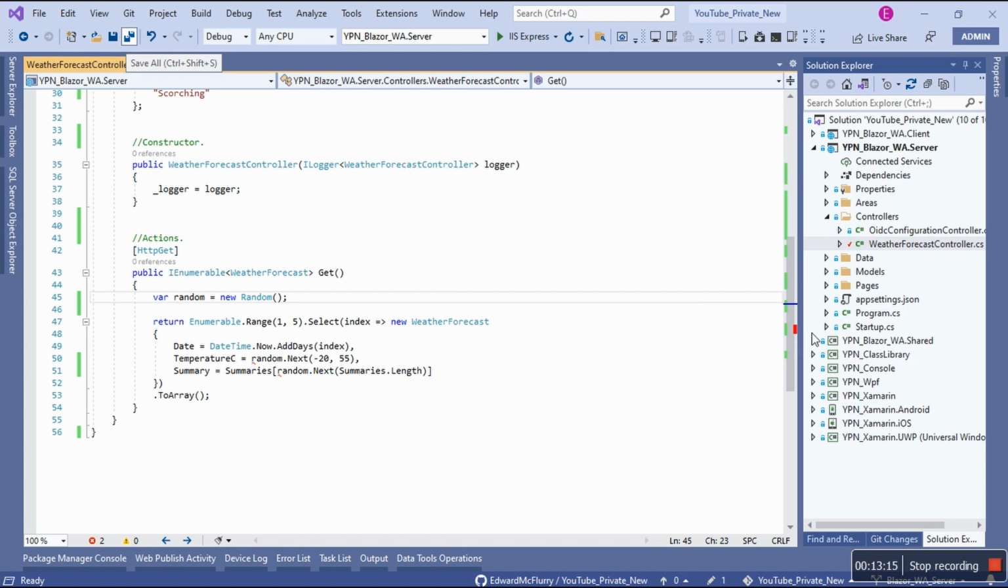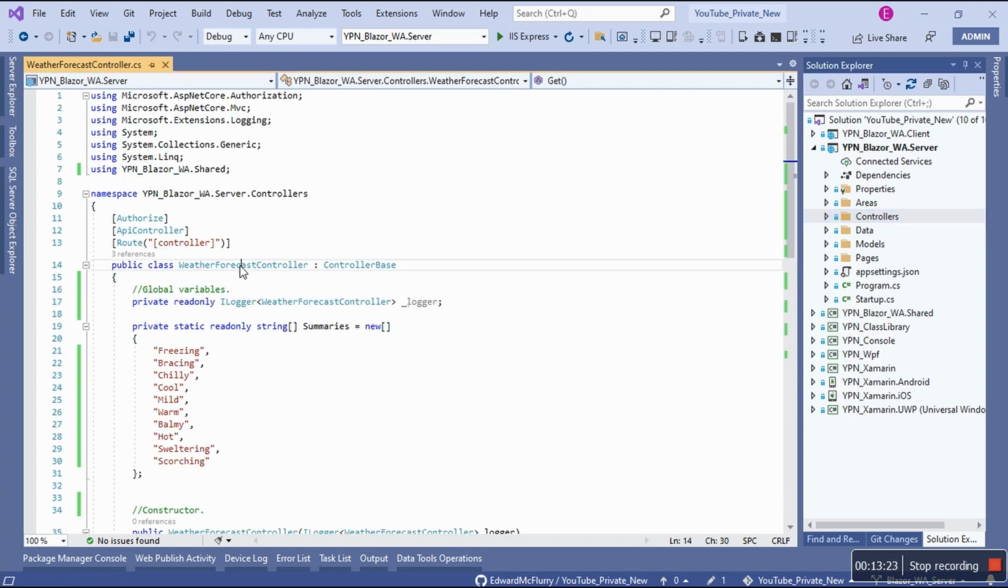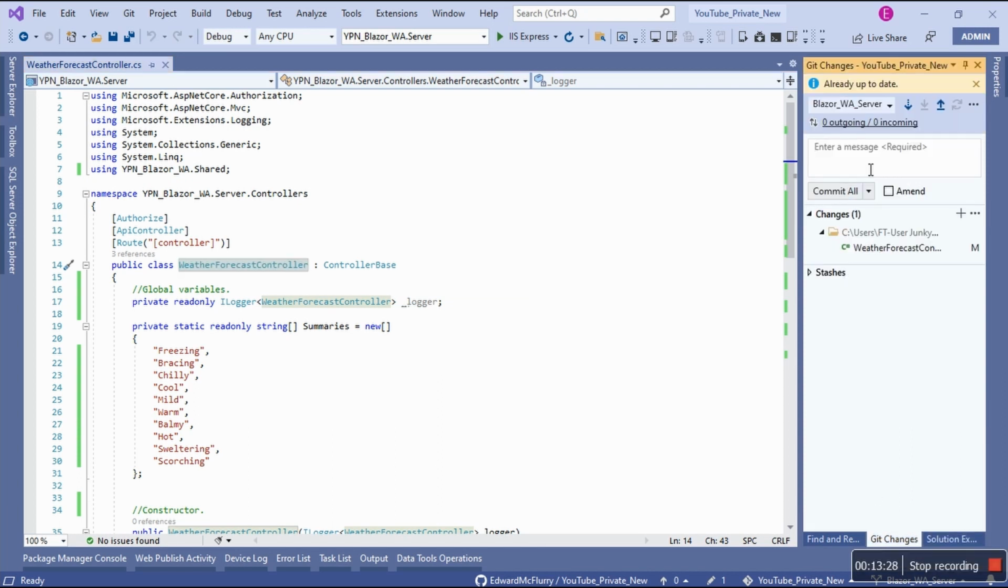Please make sure that there are no errors like this one. Give it a second. Okay, they're gone. We are done. So what we're going to do is write a commit message. This is how I do it. Which branch am I in? Blazor_WA_server. Then today's date is the 30th of July 2021, and then what was the action? The action was modify, and we'll talk about the action. And then what did I do?